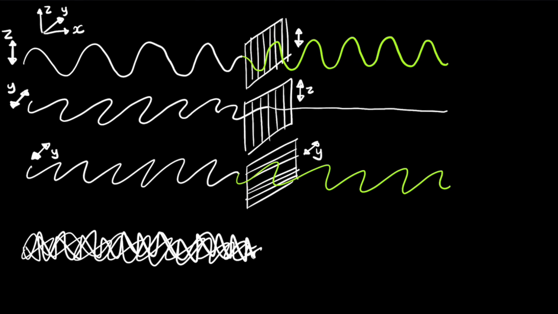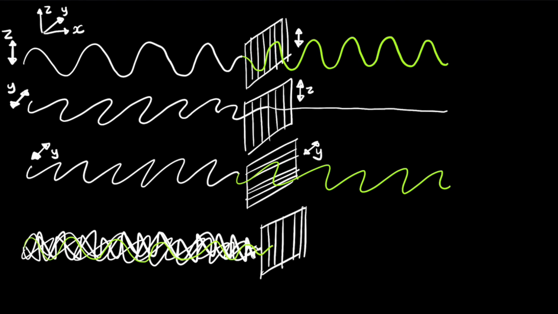And so what's going to happen when it hits our polarizer? Well, if we have a vertical polarizer, then what did we see here? We saw that anything that was vertically polarized passed through, but anything which is not vertically polarized didn't pass through. So what's going to pass through here? Well, this does have some vertically polarized light in, but it's of course mixed up with other things.